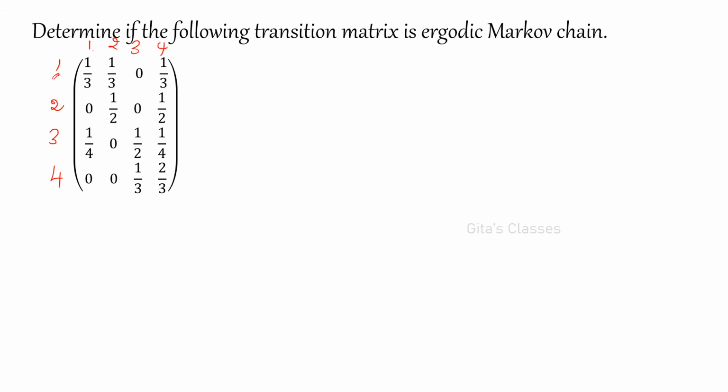Now consider 1. Can you move from 1 to 1? Yes, 1 by 3, it is a non-zero value. Now from 1 to 2, yes, there is a probability. That means you can reach. 1 to 3, it is not possible, right? But you should prove whether you are able to reach. How? You check. I can move from 1 to 2, then 2 to 3, no, it is not possible, it is 0.